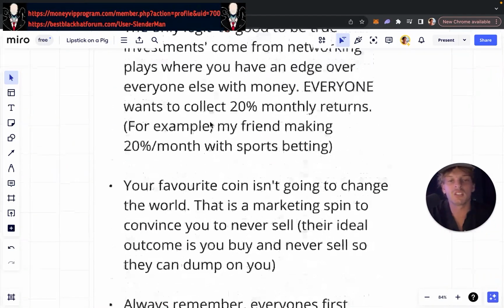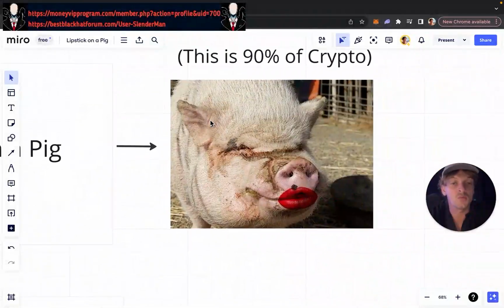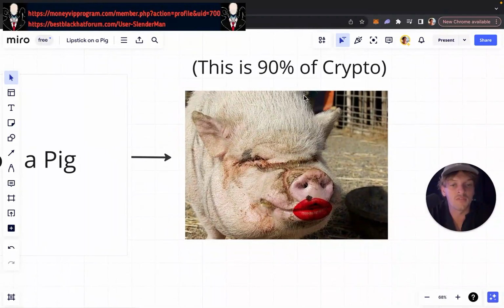So yeah, this is the mindset you need to have. You need to understand that 90% of crypto is lipstick on a pig, and you need to be really, really careful that you're not getting yourself involved with one of these.